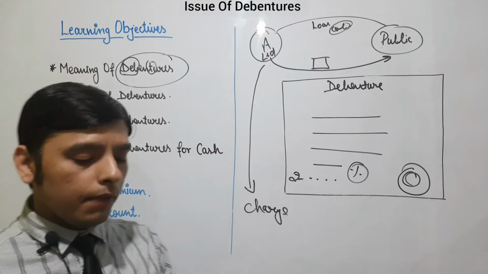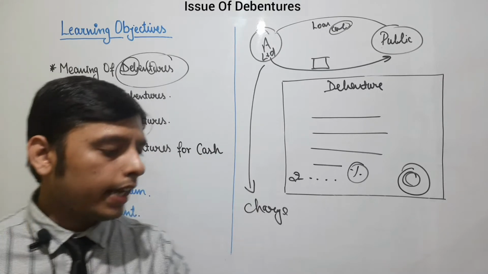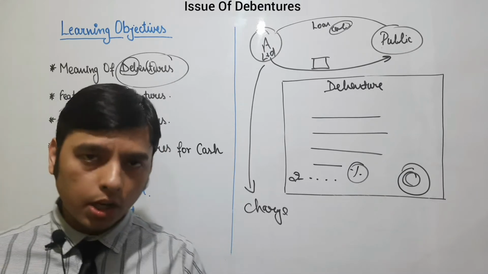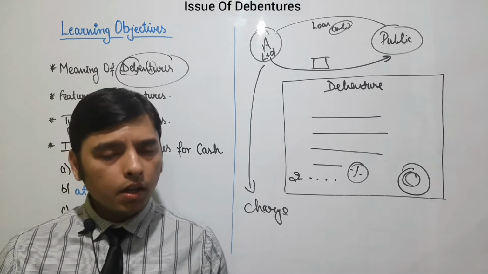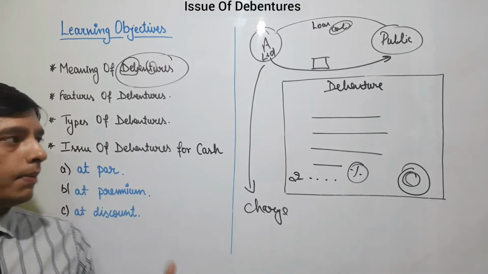So whenever a company issues a debenture, it will keep something as a charge on that loan. This is your whole definition on the issue of debenture. I think you have got an introduction on what debentures are.